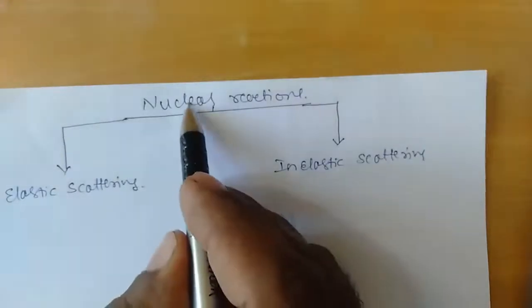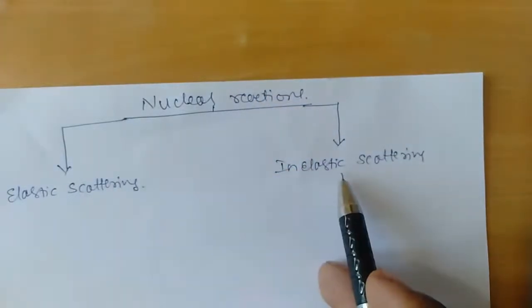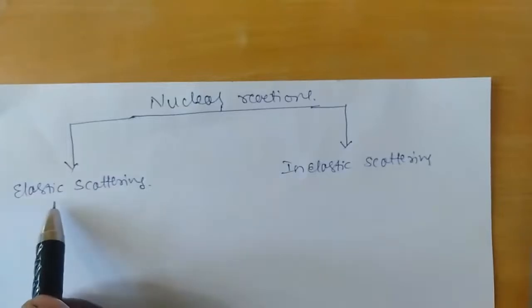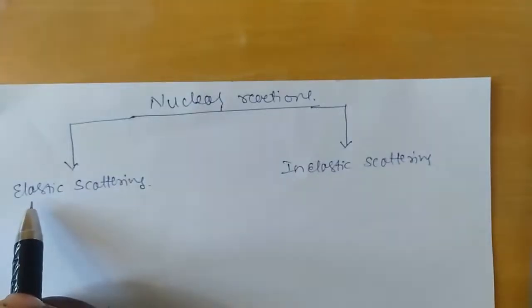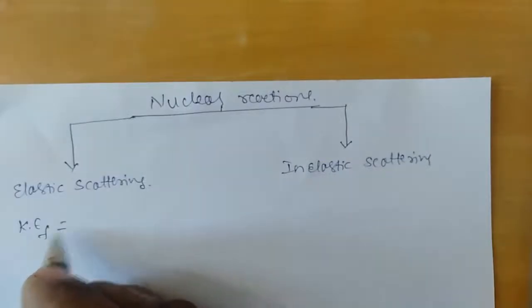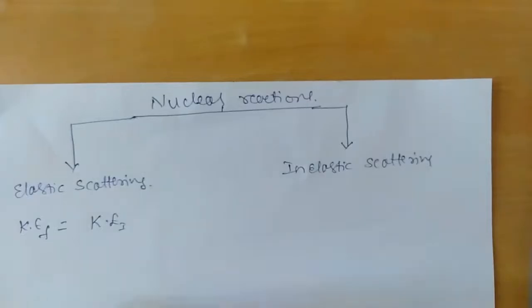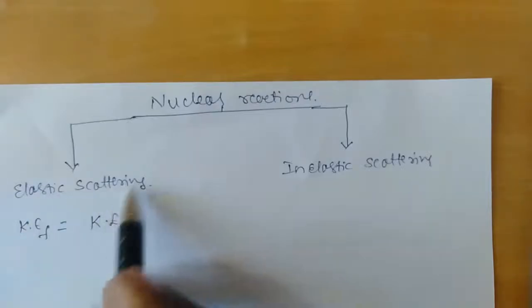If the kinetic energy of the final product that is formed and the kinetic energy of the initial target nucleus are one and the same, then such a type of scattering is what we call elastic scattering.